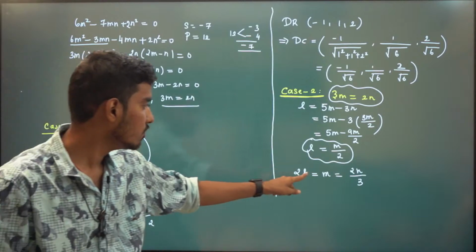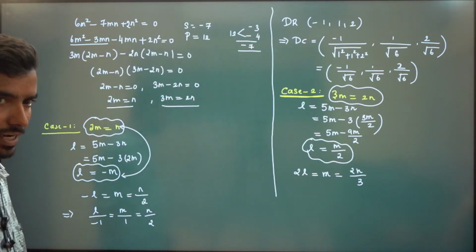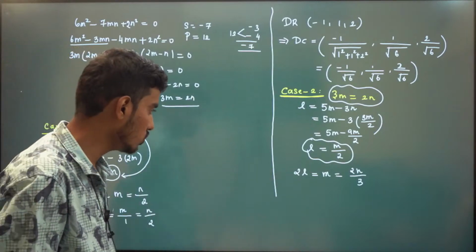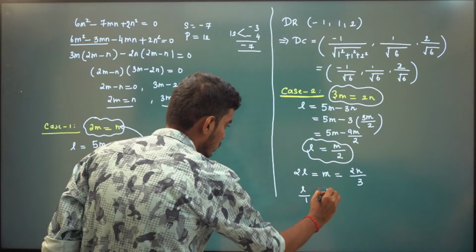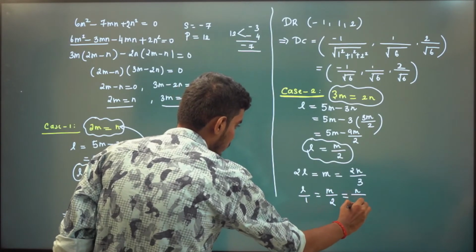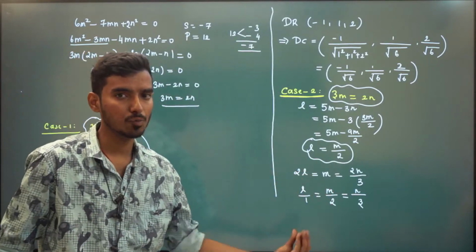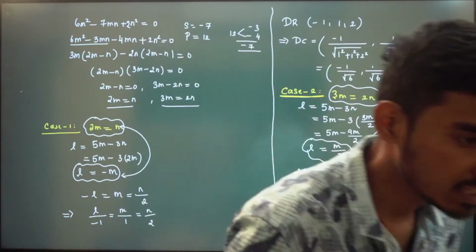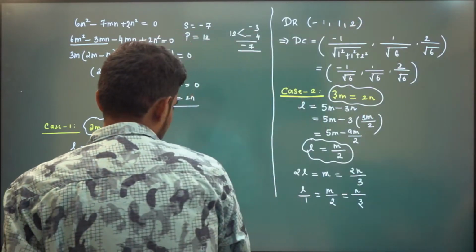We should always have L, m, n here. We can divide by 2, right? By dividing by 2, we will have L by 1, m by 2, n by 3. Yes or no? You should always try to bring L by A, M by B, N by C.